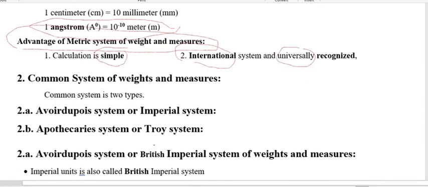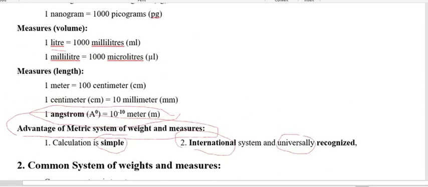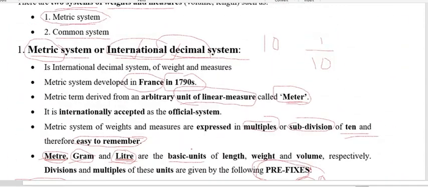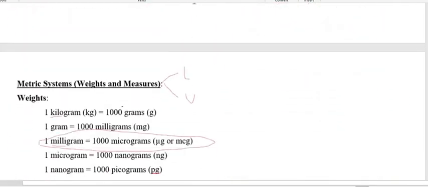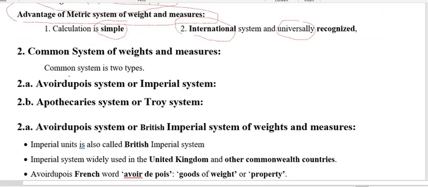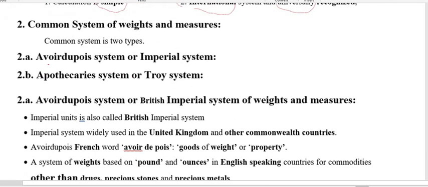Now we have to go through the second one, that is the common system of weight and measure, that we are going to discuss. Under the common system of weight and measure, there are two types. The Avoirdupois system, which is also called the imperial system, and the other is the apothecary system,